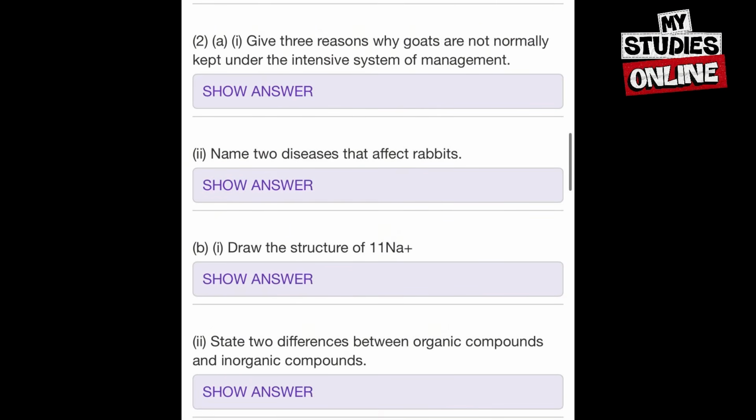Now we will state 2 differences between organic compounds and inorganic compounds.